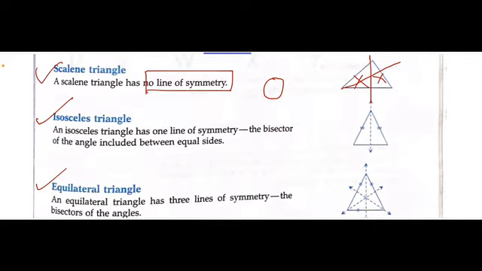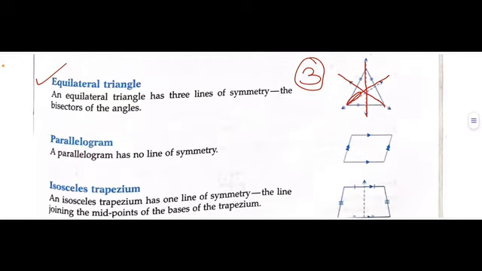In case of isosceles triangle, that means only two sides are equal. So in this we can divide it into two equal parts like this. These two equal sides will be on both the sides. Fine. So there is only one line of symmetry for isosceles triangle, while in case of equilateral triangle there are three lines of symmetry. Three कैसे? One is this, one is second, and this is the third one. So there are three lines which can divide the equilateral triangle into equal parts. So it is having three lines of symmetry.